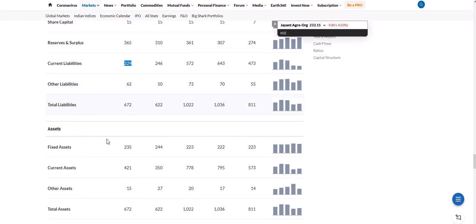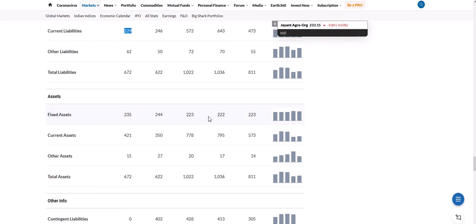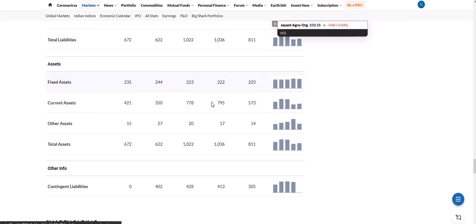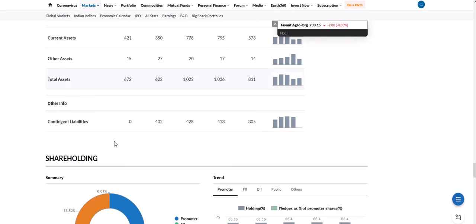This is the total liabilities and fixed assets. The company is increasing its fixed assets every year. Current assets are increasing, but sometimes decreasing. In the last 2 years they decreased, but it is constant since then. This is the contingent liabilities here.